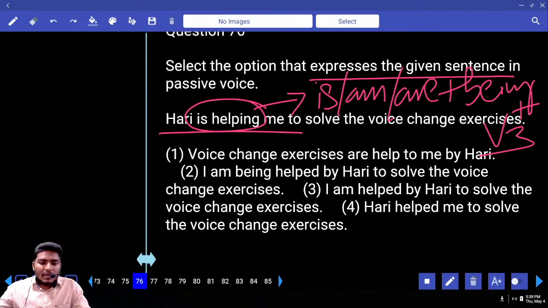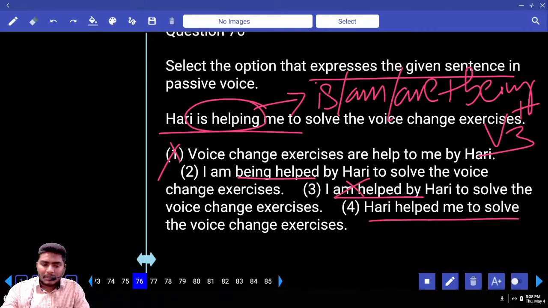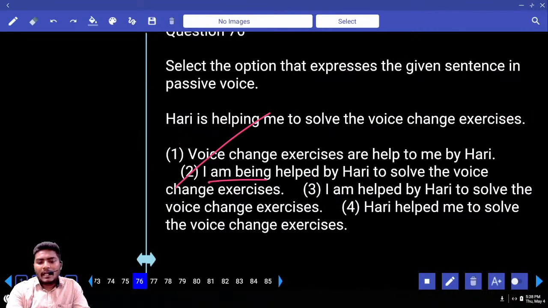Look at the first option. Do you have any being plus V3? No. Second option, do you have being plus V3? Yes. Third option, again being V3? Only "am helped" is there, being is missing. Fourth option, do you have any being plus V3? No. What must be your answer? Second: I am being helped by Hari to solve the voice.